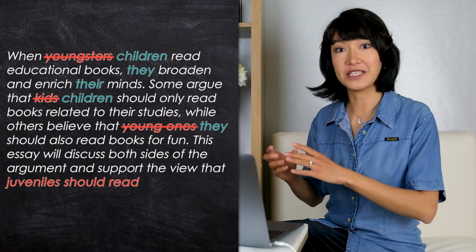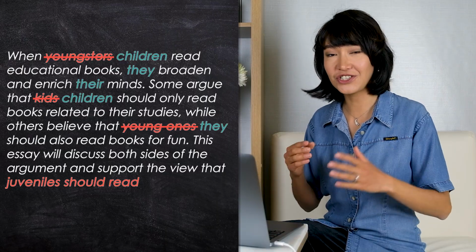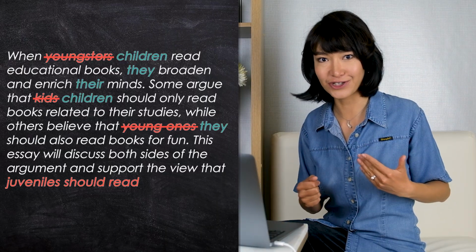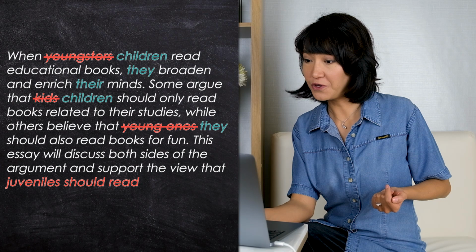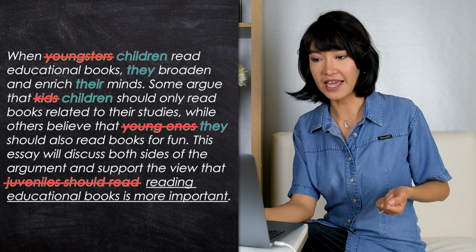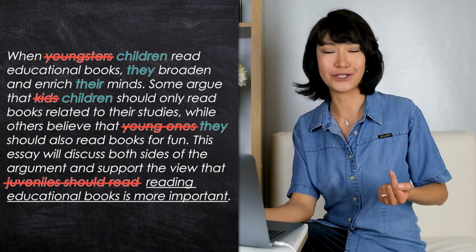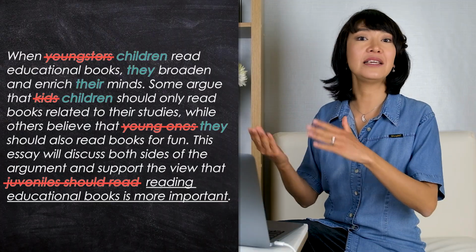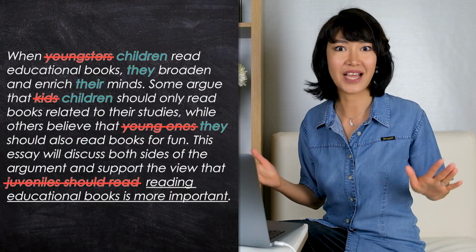But instead of replacing the word, I actually changed the whole sentence structure. So some support the view that reading educational books is more important. And now I don't need children or juveniles at all. As you can see, I repeated the word children, but I didn't use any other synonyms. Instead, I used pronouns and a different grammatical structure.